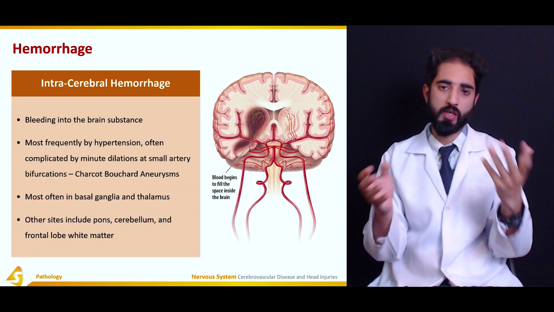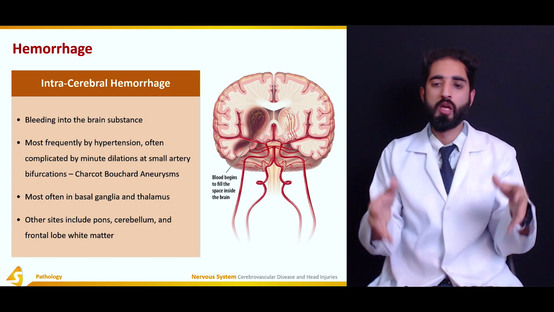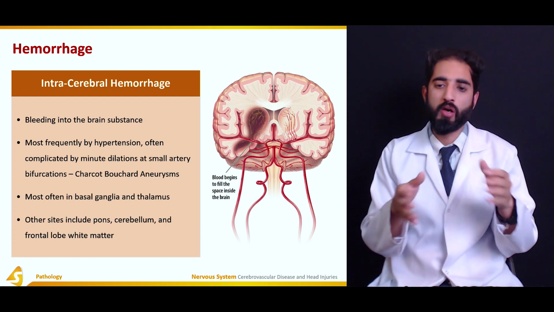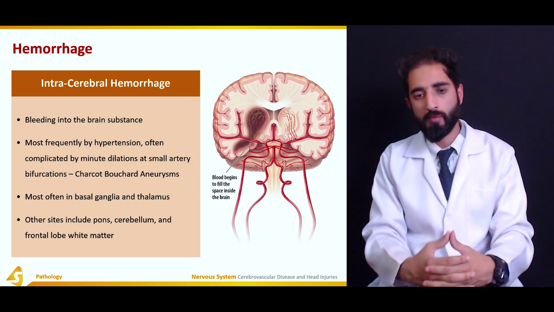So talking about intracerebral hemorrhage, as the name signifies, cerebral, which means the blood loss is inside the brain tissue.